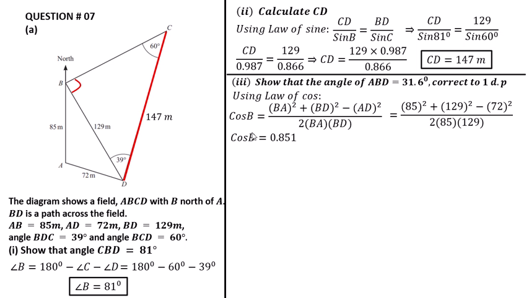We have to calculate angle B, so we take the inverse of cos. B is equal to cos inverse of 0.851. Calculating the value of cos inverse, we get angle ABD is equal to 31.6 degrees. Hence proved. So this is 31.6.